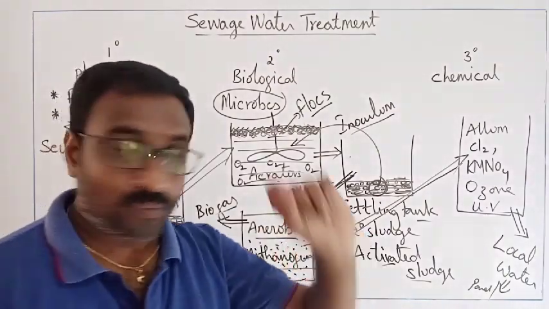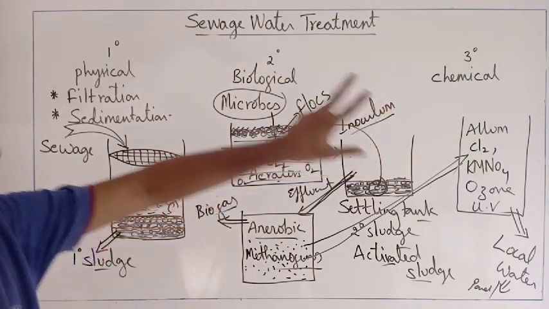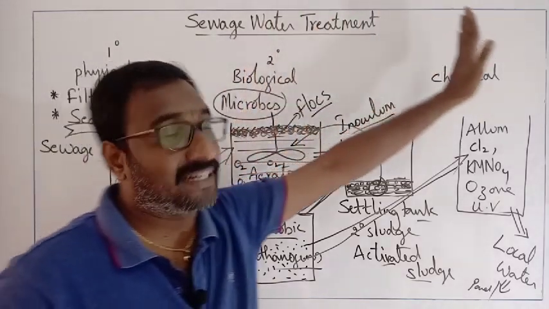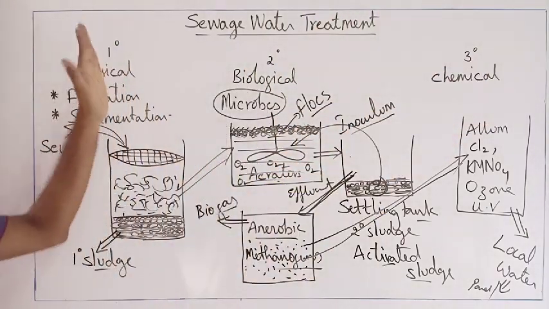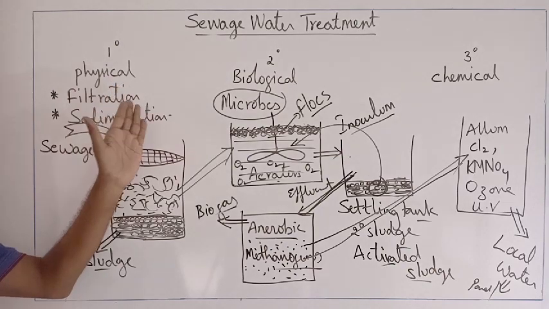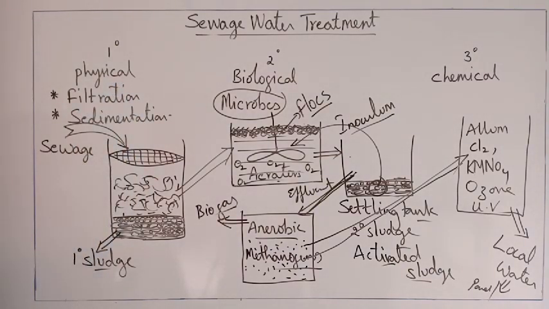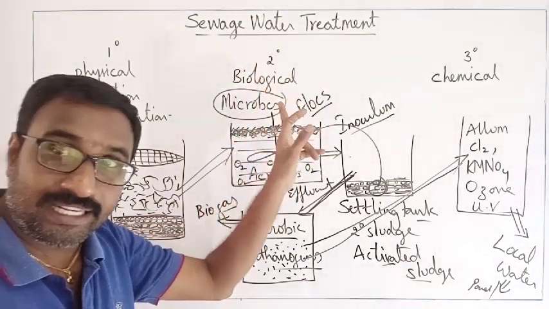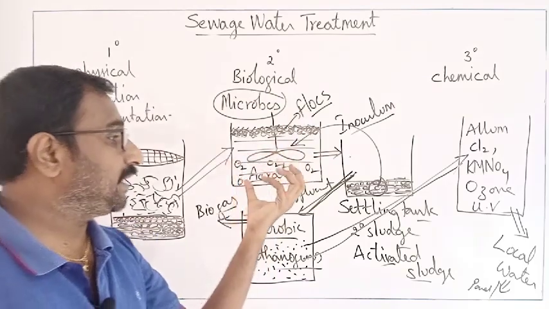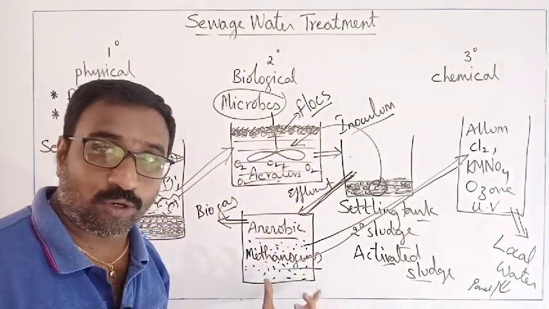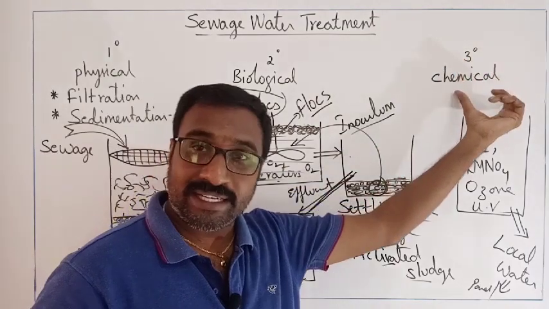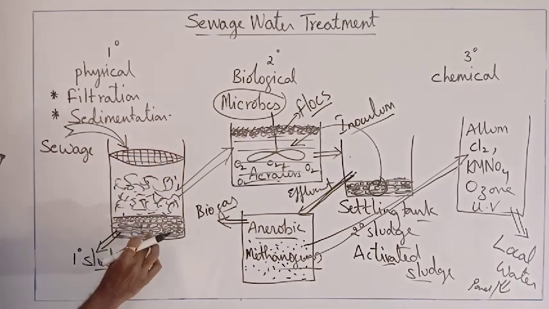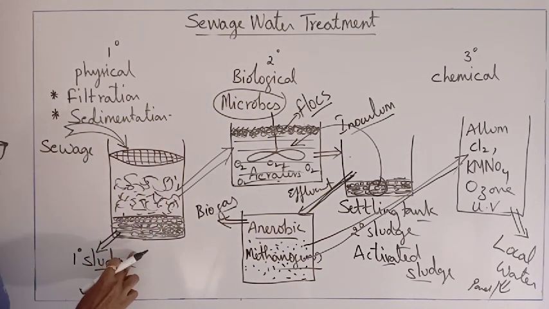Understood here? Now we shall have a glance. The sewage water treatment plant will have primary, secondary and tertiary treatments. Primary treatment is physical, done by filtration and sedimentation. The biological treatment is completely microbial activity, done by the aerobic method and the anaerobic method, and tertiary is completely chemical to kill the pathogens. So filtration, sedimentation, effluent, formation of primary sludge.